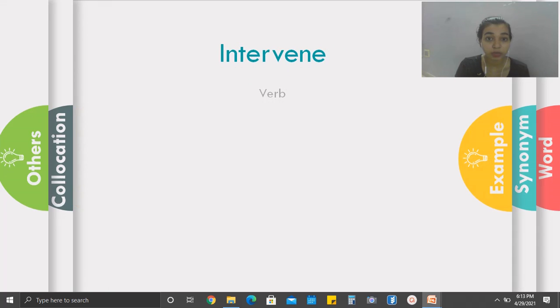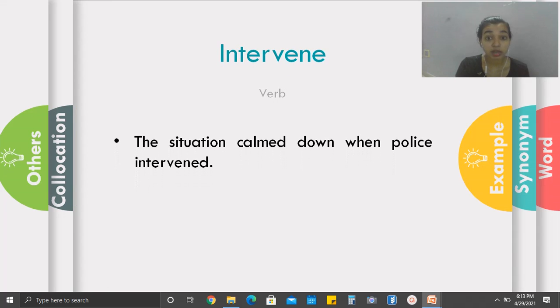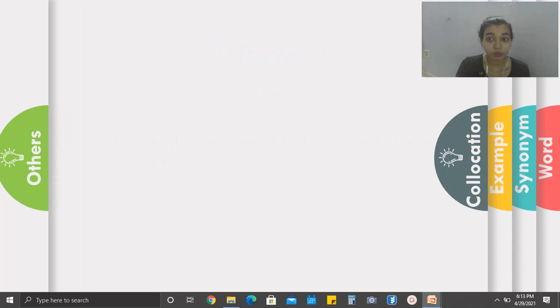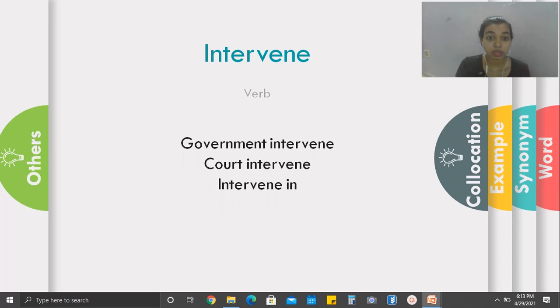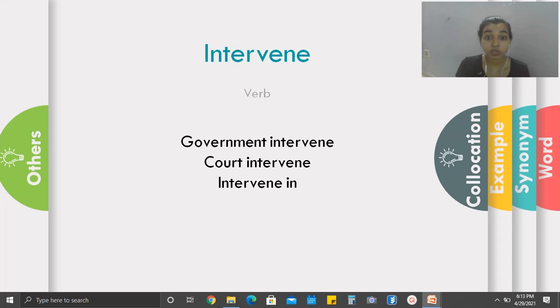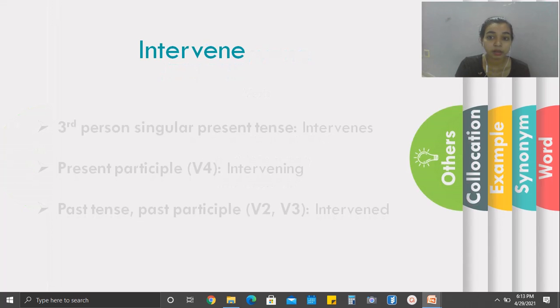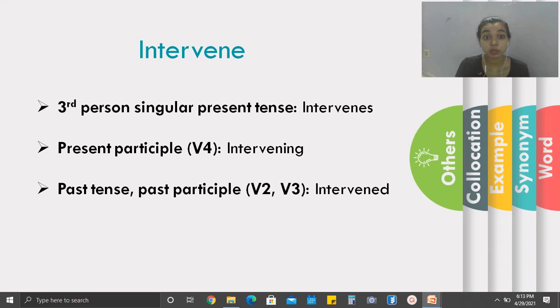The example could be: the situation calmed down when police intervened. Now the collocations: government intervene, court intervene, intervene in. And the third person singular present tense is intervenes. The V4 form of intervene is intervening, and the past tense and past participle, V2 and V3 form, of intervene is with ed, intervened.